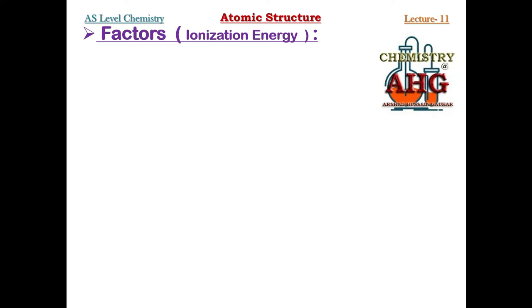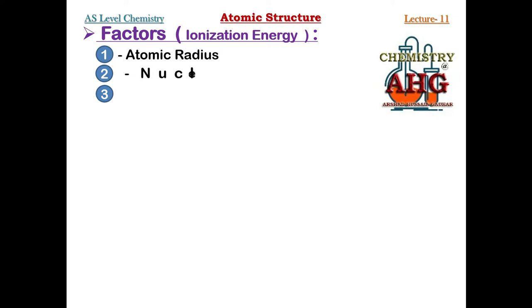Now, how can an element lose electron easily or with difficulty? It depends on three factors. What are the three factors by which ionization energy value can be low or high for a given element? Number one factor that you must remember is atomic radius. Ionization energy depends on atomic radius or distance of the valence shell from the nucleus. Atomic radius is the distance from the nucleus of the valence shell.